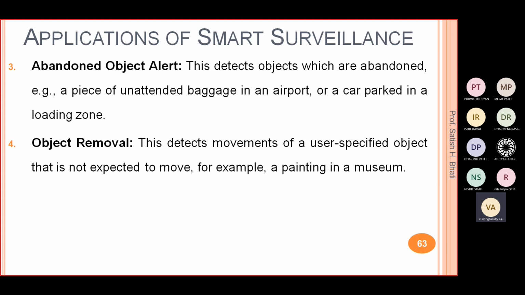Then object removal. This will detect the movement of a user-specific object that is not expected to move. For example, a painting in a museum. You will put a camera in a room because you don't want anybody to steal it, right? You don't want somebody to move it or touch it. In such an application you will develop a surveillance system which will give you the alert, right?